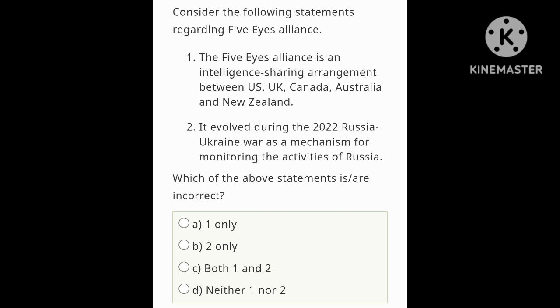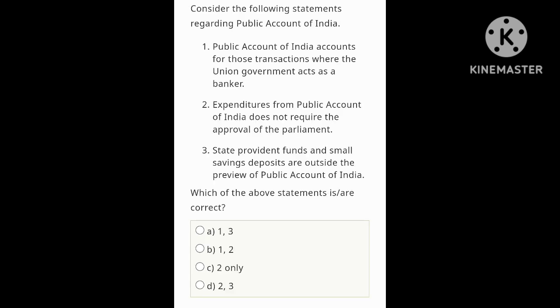Statement 1 is correct. Let's look at the options. Which of the above statements is incorrect? Remember, incorrect. So the first one is correct, the second one is incorrect. So our answer is 2 only. A is 1 only, B is 2 only, C is both 1 and 2, D is neither 1 nor 2. So option B is correct, 2 only. Let's move on to the last question, the 30th question.